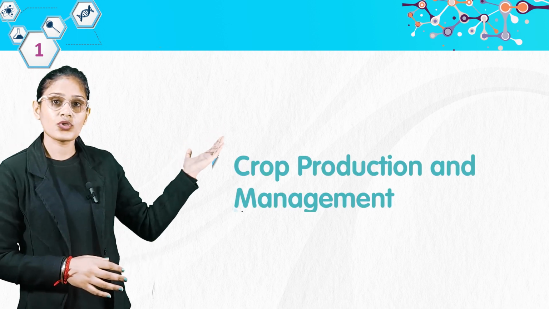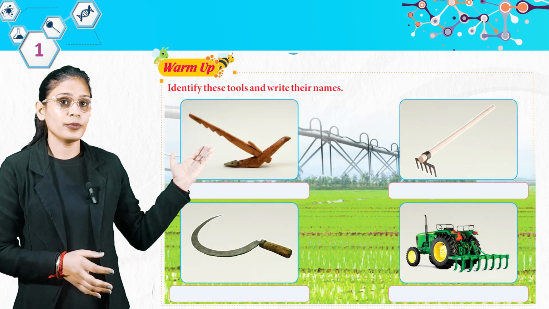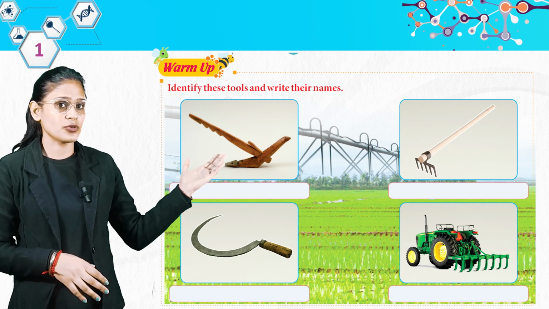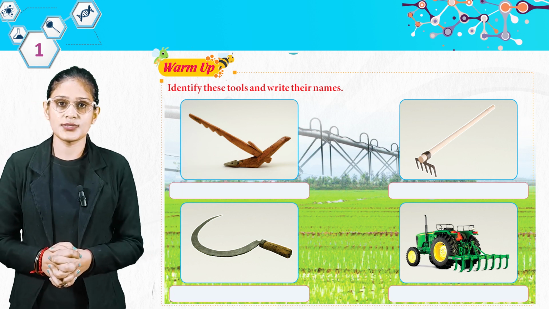I am here to teach you chapter 1, crop production and management. Let's warm up: identify these tools and write their names. So students, look at these pictures. You have to write the names of these instruments.